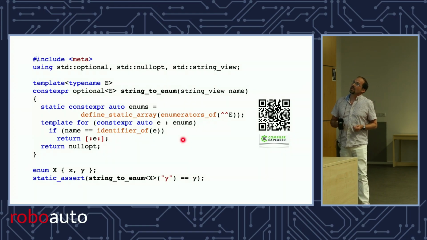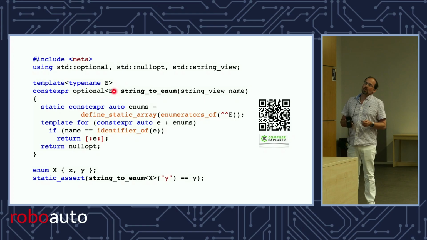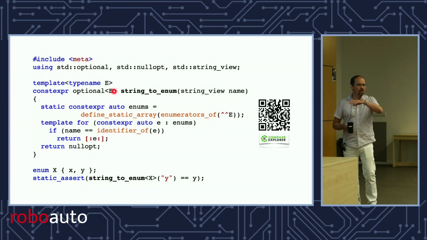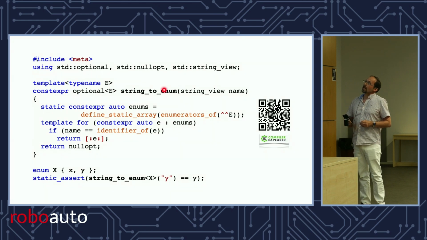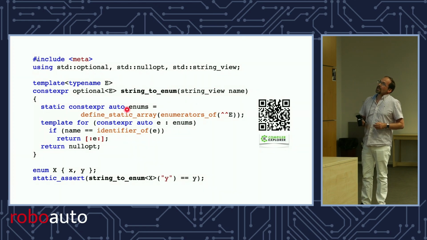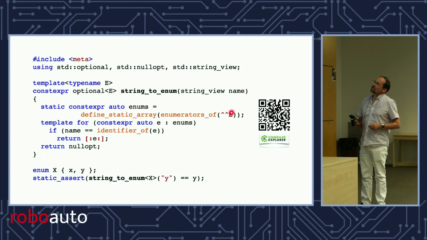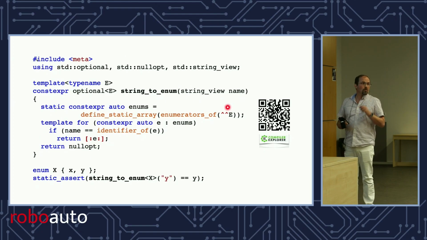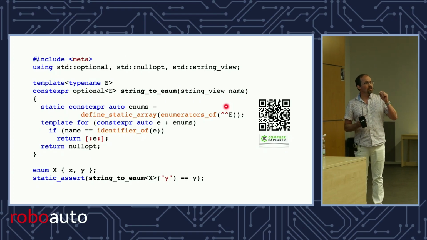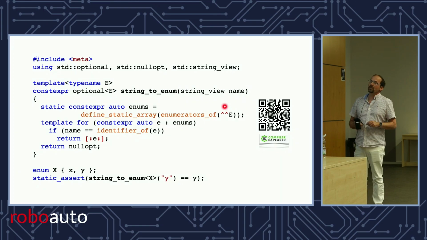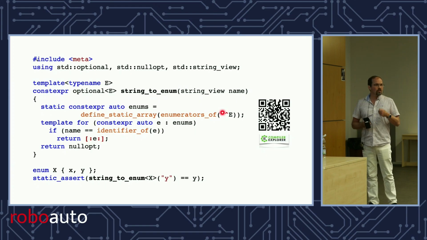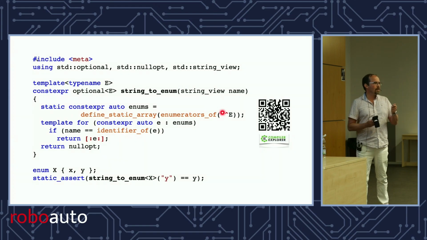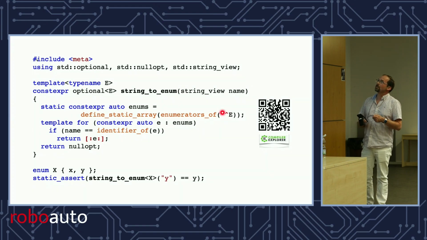So how do we do that? I write my template here. If you were a good person, you'd write a requires clause on that and so on, but this is slideware, so I don't want to overwhelm it, right? I pass a name as a string view, and the first thing we notice here is this new operator. People give it all kinds of names, but it's the reflection operator. Not mountain, not cat ears, not cutie, well, whatever you want to call it, but it's a reflection operator. So it returns a value of type std::meta::info.